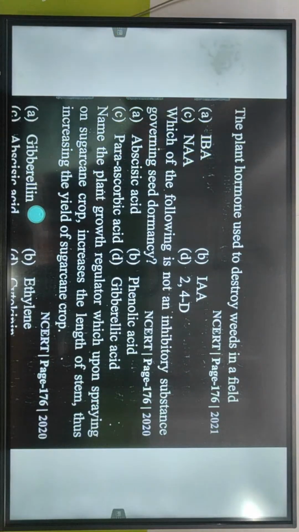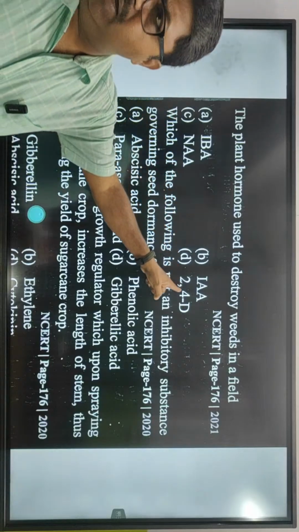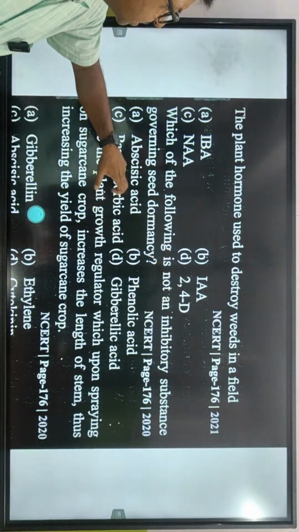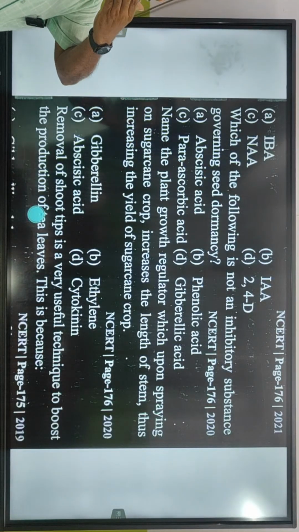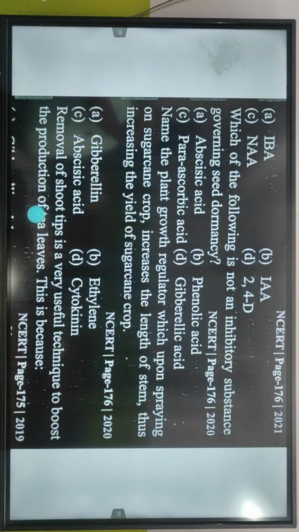Let's go, you can do it. The plant hormone used to destroy weeds in a field. Destroy weeds in a field. 2,4-dichlorophenoxyacetic acid. Which of the following is not an inhibitory substance governing seed dormancy? Which of the following is not an inhibitory substance?